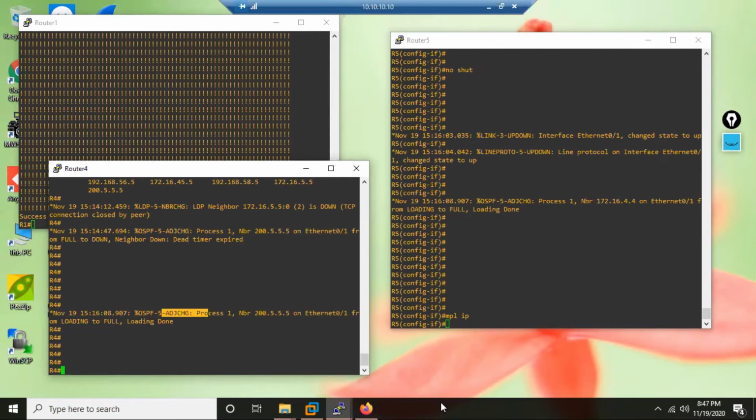In LDP, why are they not becoming neighbors? Because whatever router ID the router has decided, it is using that IP for doing what? TCP three-way handshake. And that is where the problem is happening. It is happening where? In TCP. TCP, T stands for what? Transport or transmission control protocol.